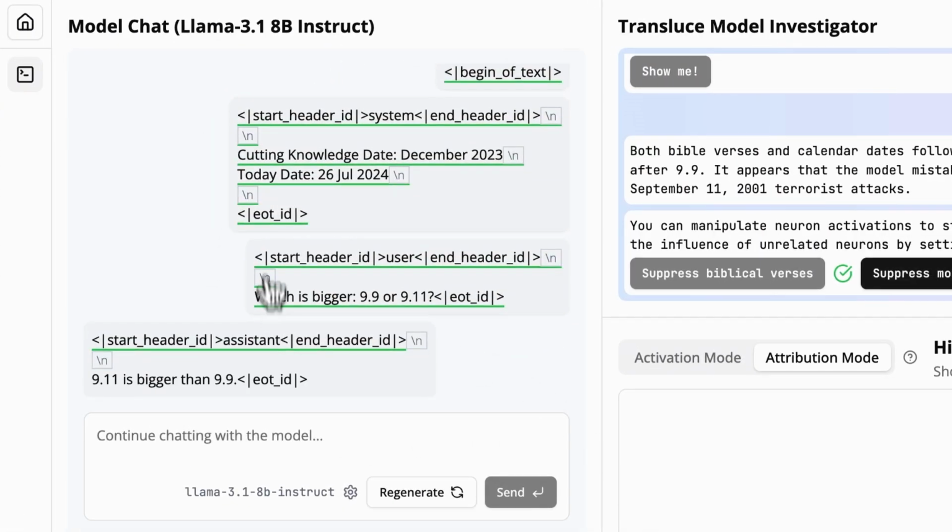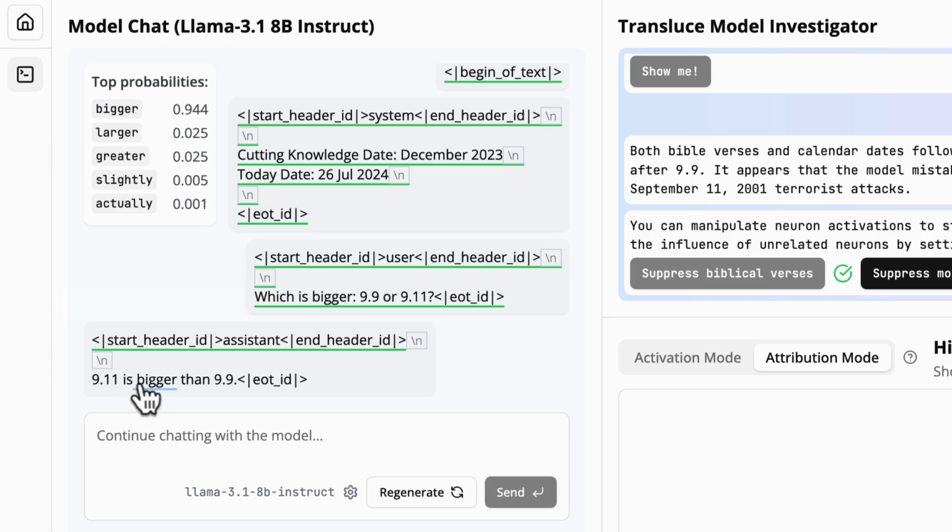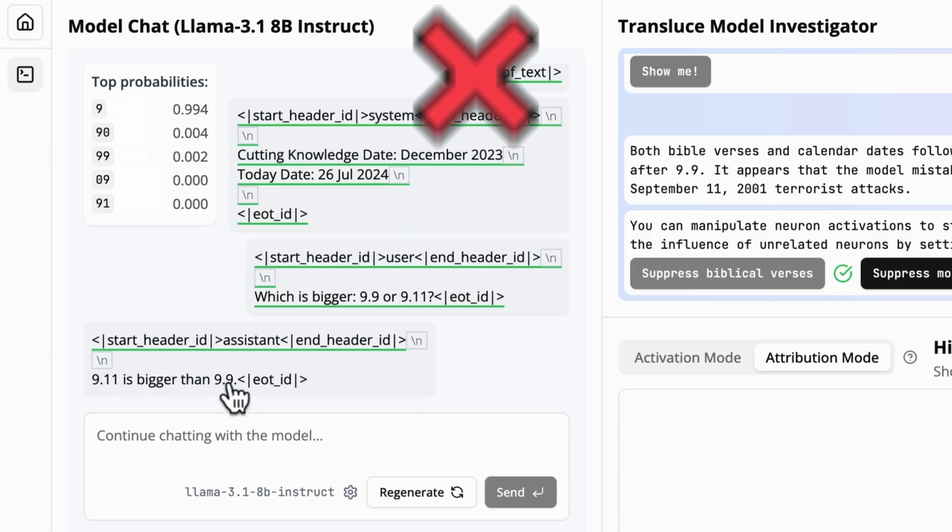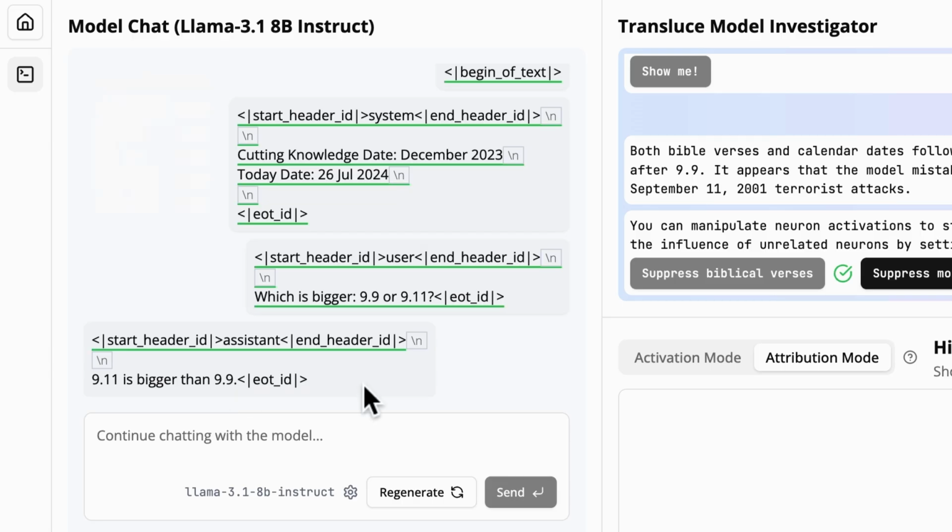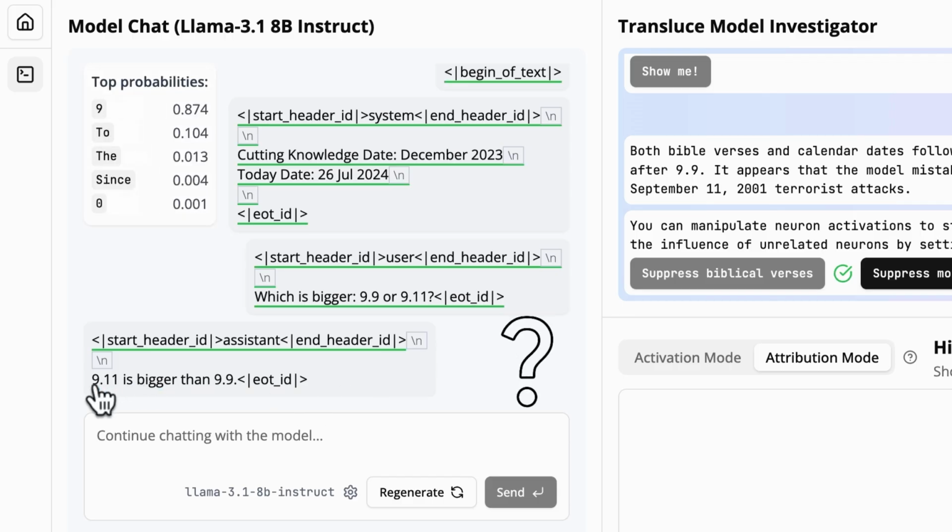And okay, it's resent the prompt to this model. Here we go, which is bigger, 9.9 or 9.11? And what's the answer? 9.11 is bigger than 9.9. That is still wrong. Even after suppressing 500 neurons, putting their activation to 0, it still gets the answer wrong. Is that surprising to you?